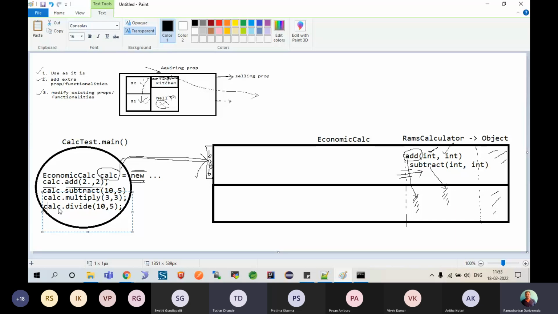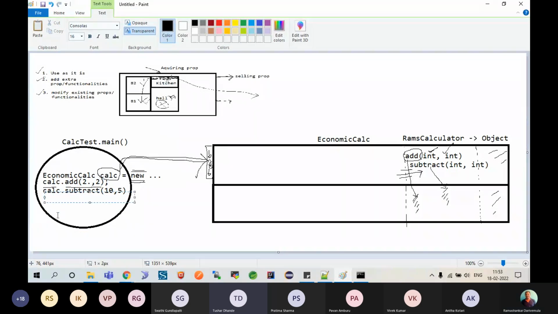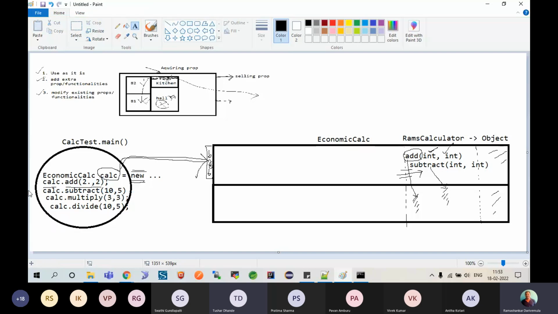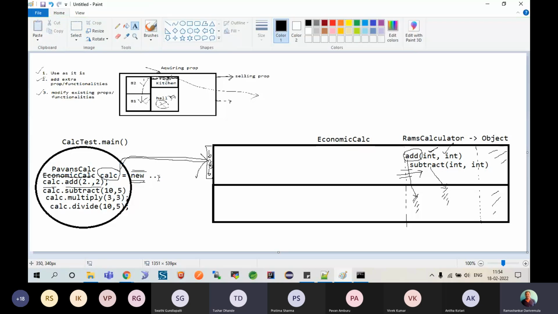Okay, I started calling addition, subtraction, multiplication, and division. But please understand, the calculator I'm trying to call is not economic calc anymore. What I'm trying to call is Pawan's calc. Now, the moment you say calc equals new Pawan's calc, it will try to load the Pawan class first.